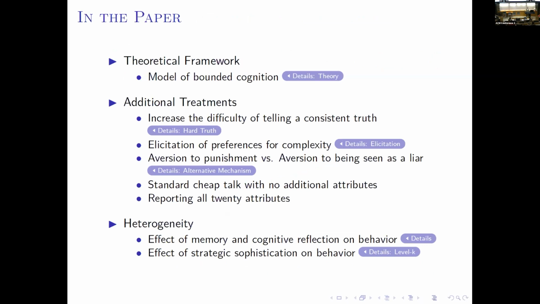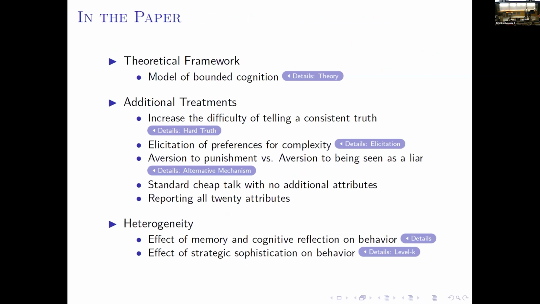I don't have time to talk about all of this, but in the paper, we have a model of bounded cognition that captures the intuitions. You can think of it as a rational inattention model where the sender has difficulty understanding the association of the state and the additional attributes. We also run several additional treatments, like where we make it also difficult to tell the truth, to test for alternative mechanisms.